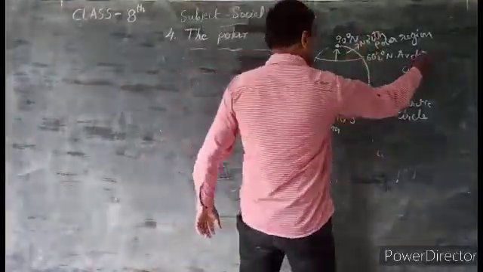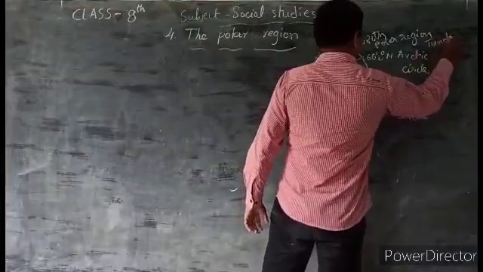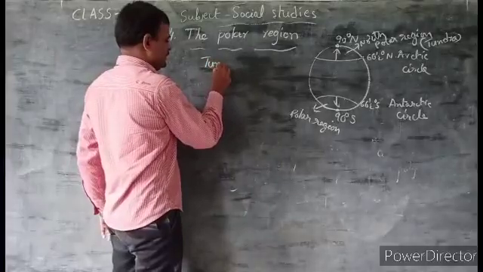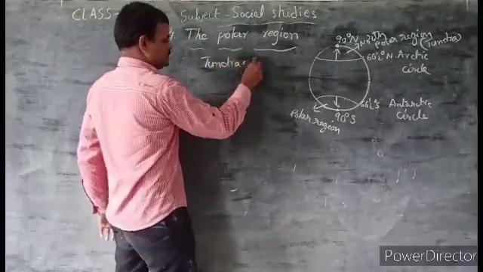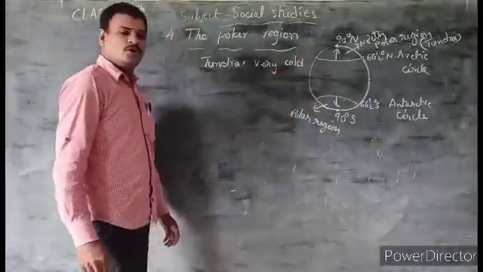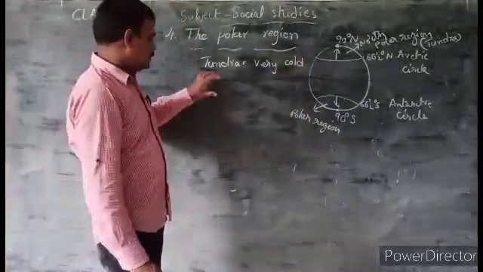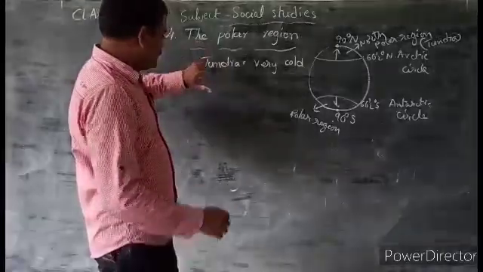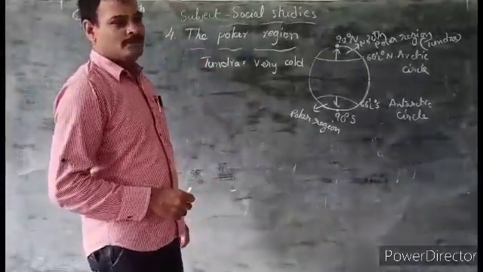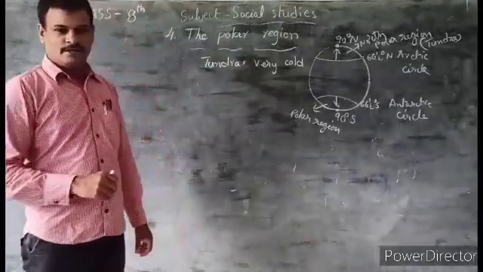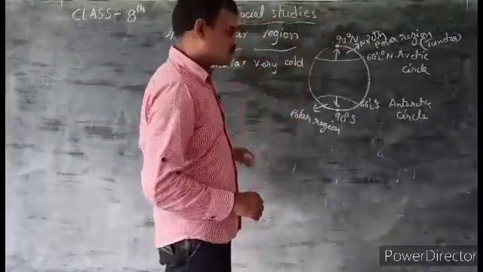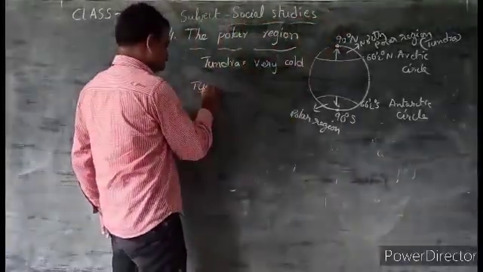It also has a name, tundra. What is that? Tundra actually means very cold. The northern part of these continents, which is nearer to the North Pole, is called tundra.